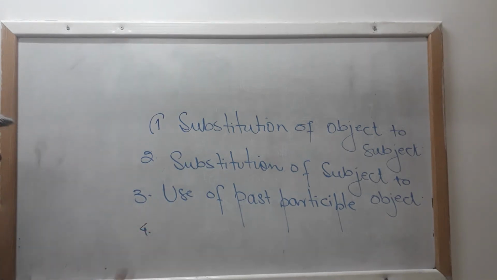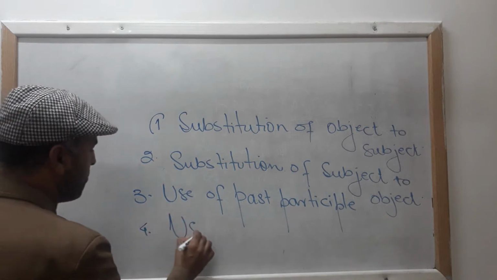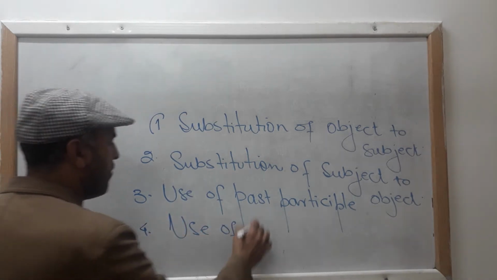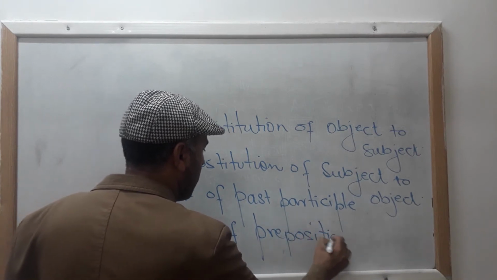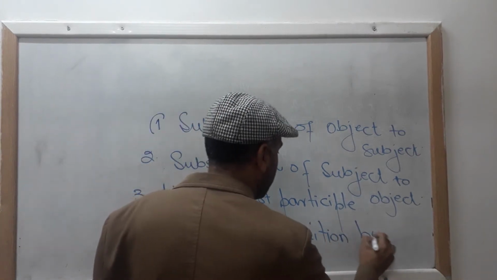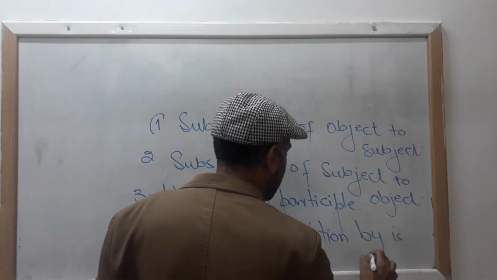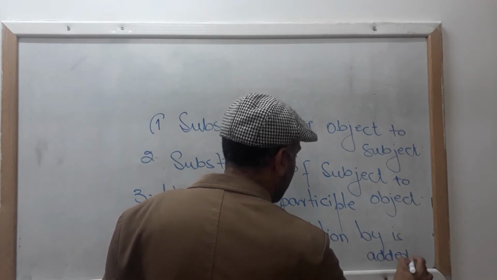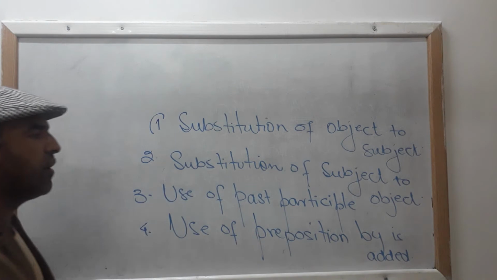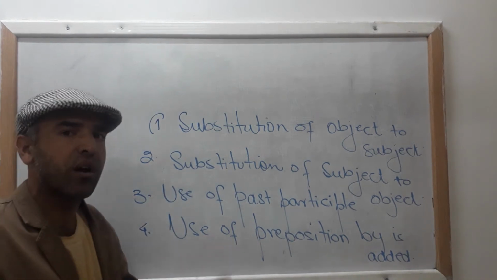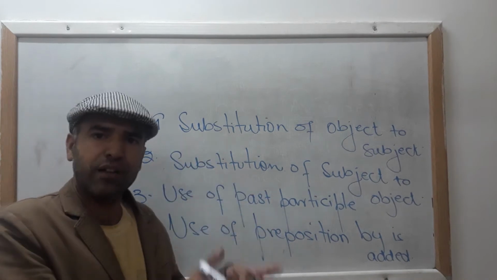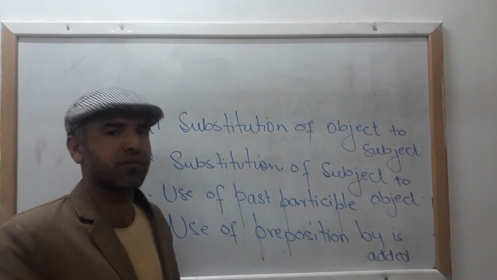Number four, use of preposition by. Use of preposition by is added. So these are the rules that we have to bear in mind while converting or changing active into passive when we talk about the affirmative statements or what we call positive sentences.